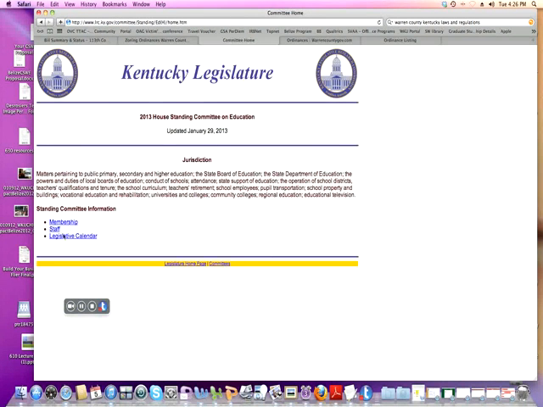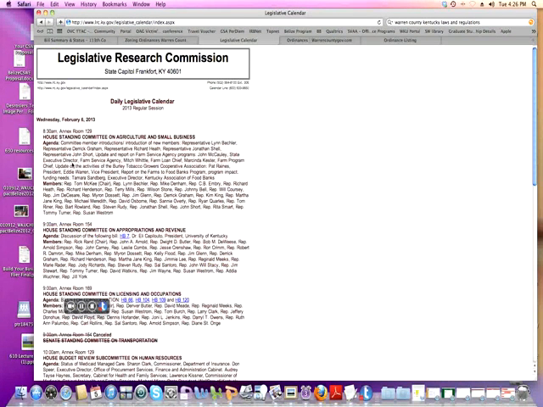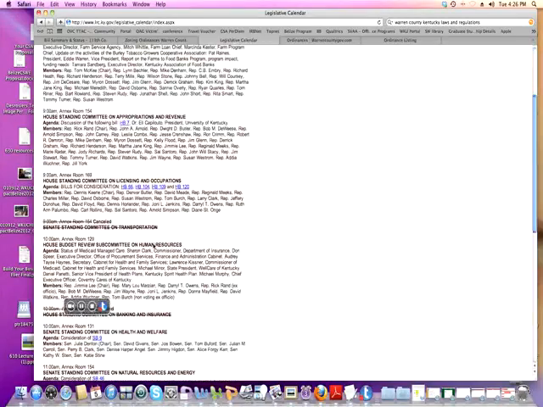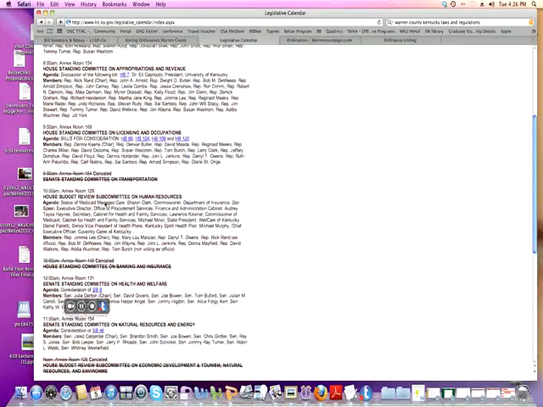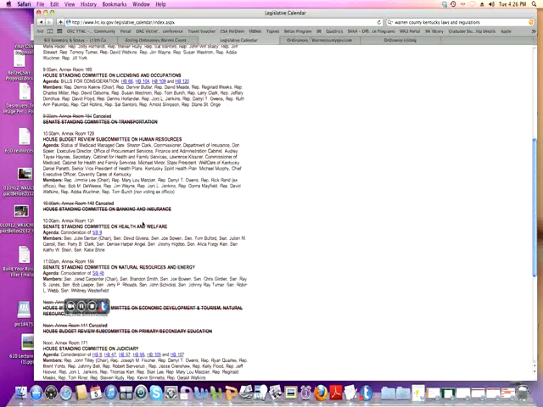what's up with the legislative calendar. Here are some different things that are going on and where they're happening. So on February 6th, here's the calendar for that day. It looks like this meeting got canceled. But there's this House budget review. Here are all the people that are supposed to be there. Here's the people that are coming to talk to the committee.